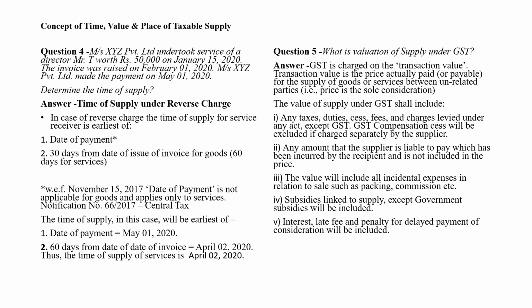Fifth, interest, late fee and penalties for delayed payment of the consideration will be included. So this is the value of supply. Very important question. Remember it, learn it and practice it.